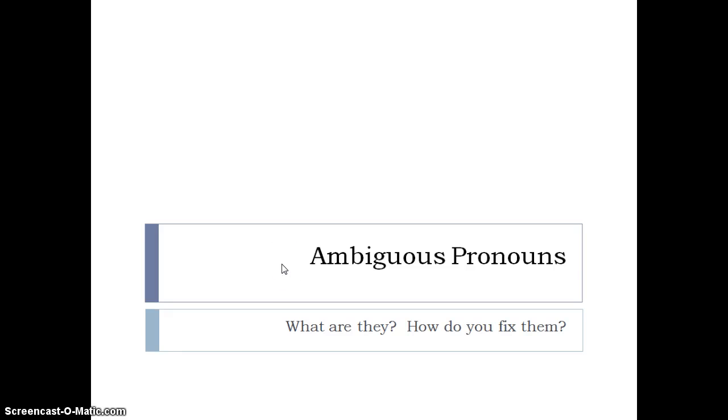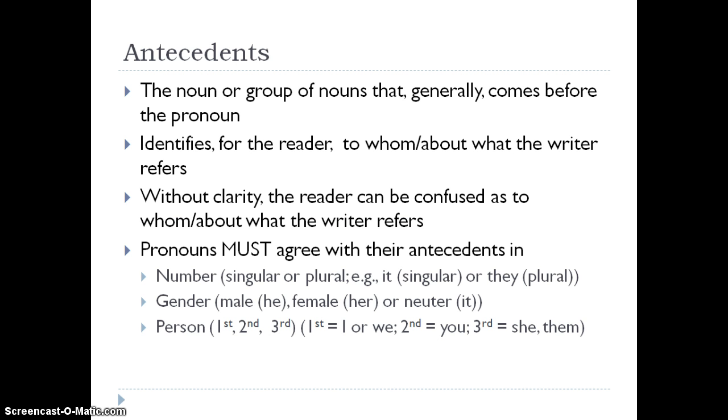This is a presentation on ambiguous pronouns, what they are, and how we fix them. Before we can talk about ambiguous pronouns, we need to review what an antecedent is. An antecedent is the noun or the group of nouns that generally comes before the pronoun. The antecedent identifies for the reader to whom or about what the writer refers. Without clarity, the reader can be confused as to whom or about what the writer refers.